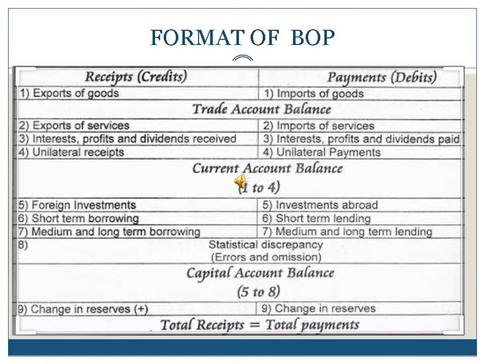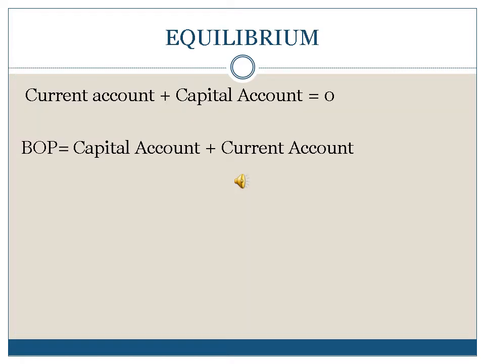Format of BOP. The current account and the capital account should balance because every transaction is recorded as both a credit and a debit. Double entry system, we all know that for each debit there will be a corresponding credit. So it should be equalized. And when we add the current account with the capital account, it should be 0, which means the equilibrium position of the balance of payment.